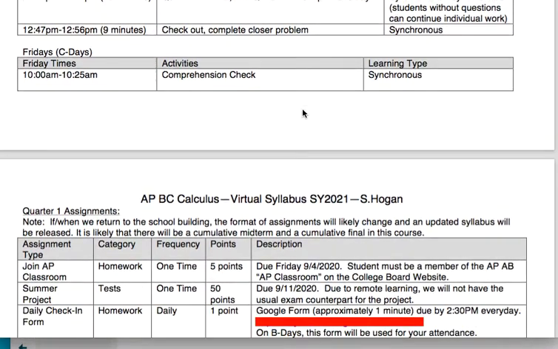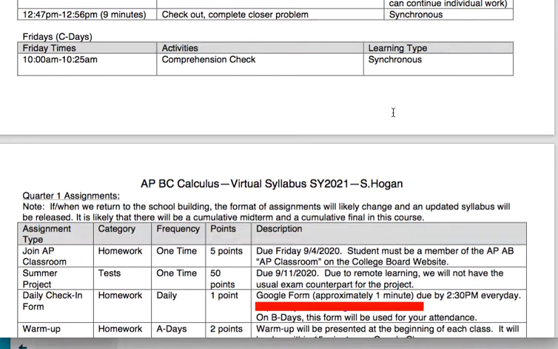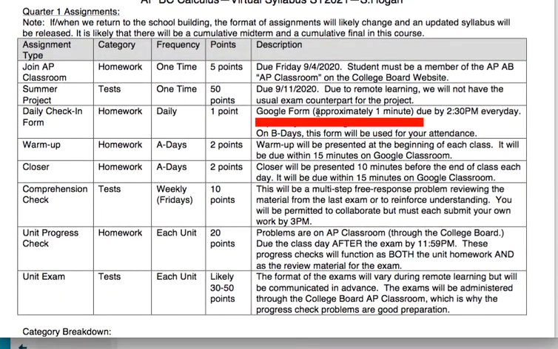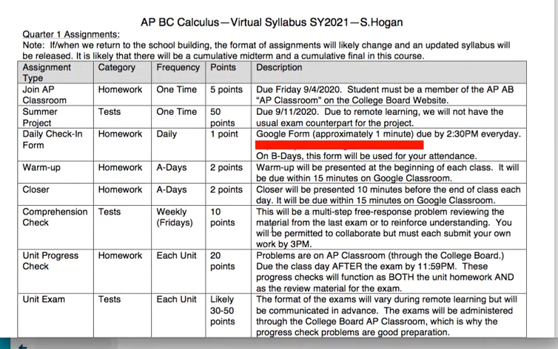So let's walk through, and then Fridays we do this thing called a comprehension check, which is synchronous for 25 minutes, and we'll talk about what that looks like in a sec. So here are the assignments you can look at going into Q1. A couple notes about this.